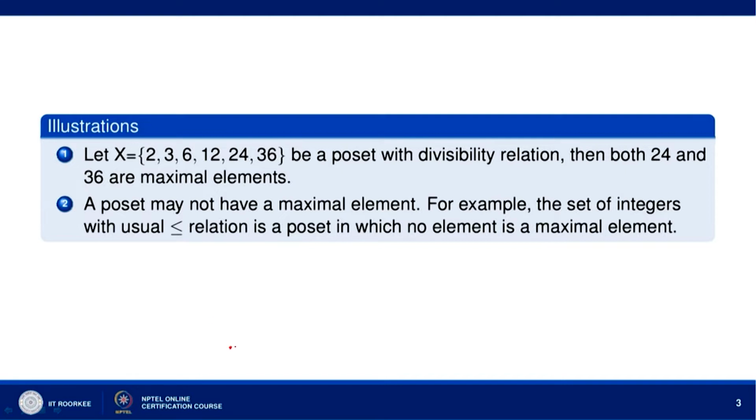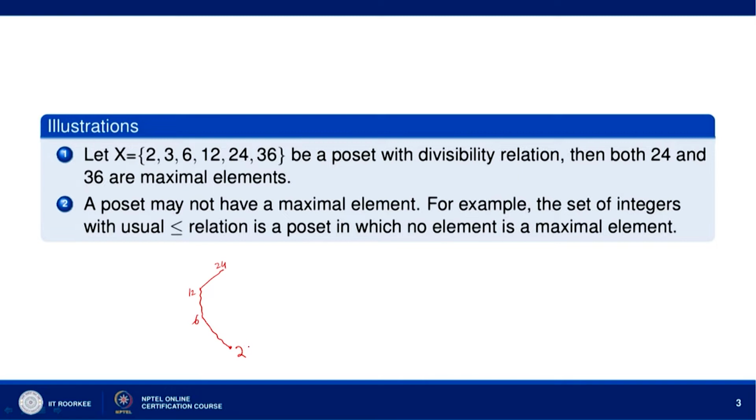So, this is 2. Since it is a divisibility relation, 2 does not divide 3 or 3 does not divide 2. 2 divides 6, so we have 2 divides 6. Then 6 divides 12, so we have 12 here, and 12 divides 24, so we have 24 here.